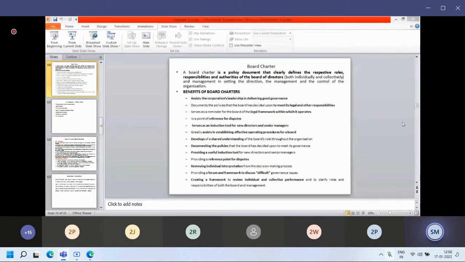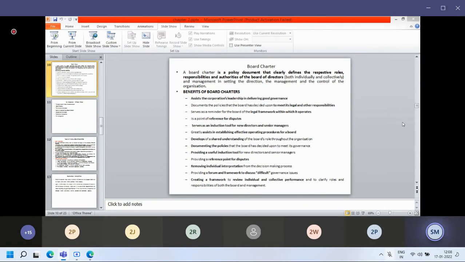The structure of the board is nothing but how many board members are required, how many should be executive directors, how many non-executive directors, dependent directors, and independent directors. Everything can be there. How many members are required? How many women directors are required? All of it is written. That is called the structure of the board: how the board of directors can be formed.